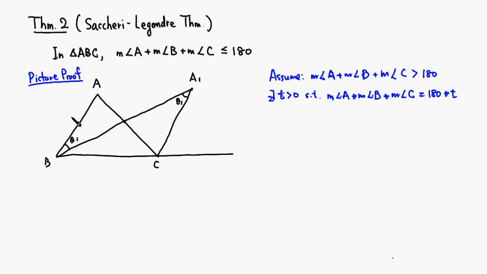Then we do the same construction: pick the midpoint and create another triangle like that. That'll be A2, and this is theta 2, and this is theta 2.